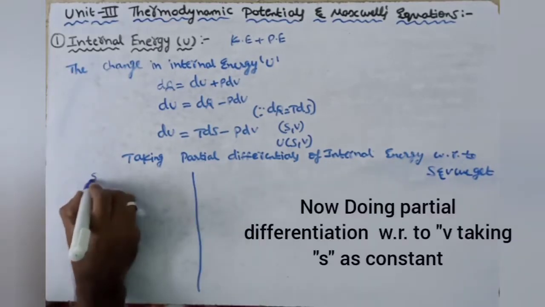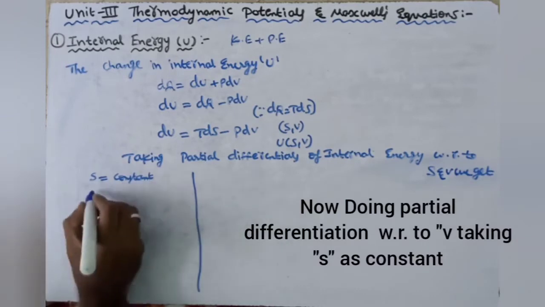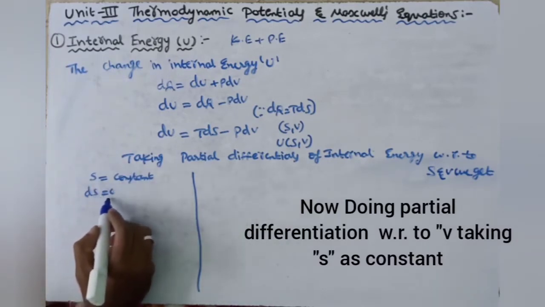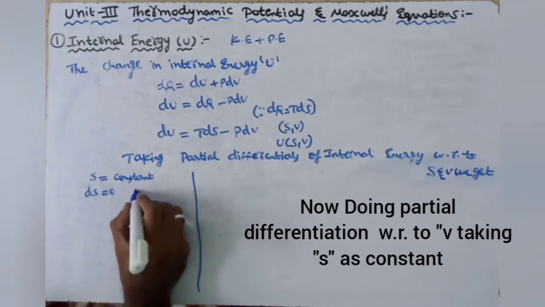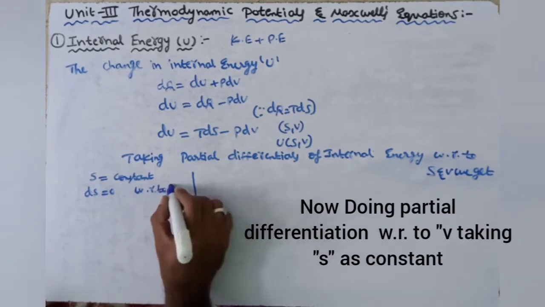When we take S equal to constant, dS is equal to 0. Differentiation of a constant is equal to 0, and we are doing partial differentiation with respect to V.